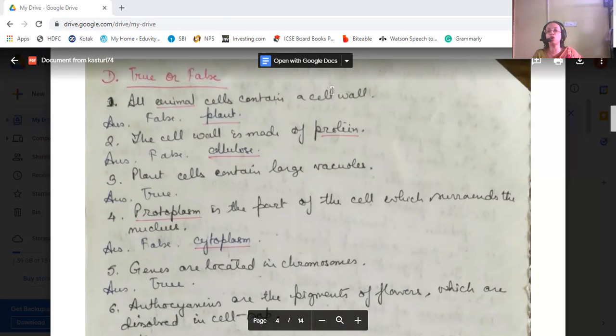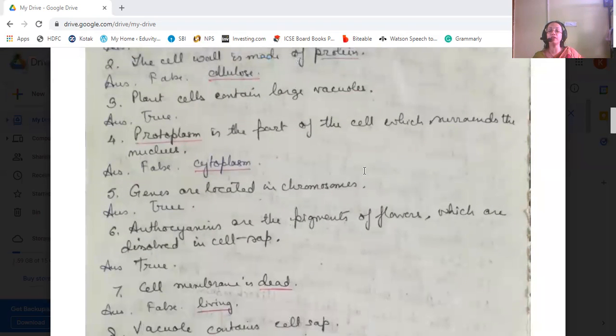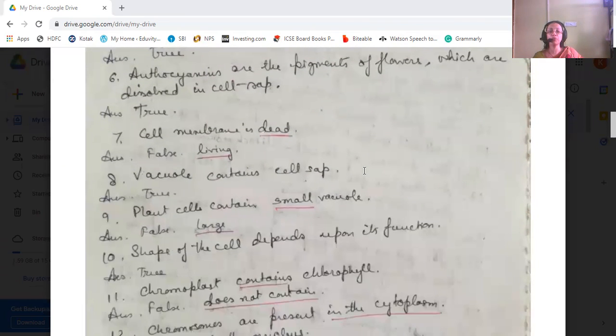Now the genes are located in the chromosome. That's true. Anthocyanins are the pigments of flowers which are dissolved in the cell sap. That's true. They're not plastids. The cell membrane is dead. No, that's living. Cell membrane is made up of protoplasm, so it's a living matter. So that's not dead. Then vacuole contains cell sap.